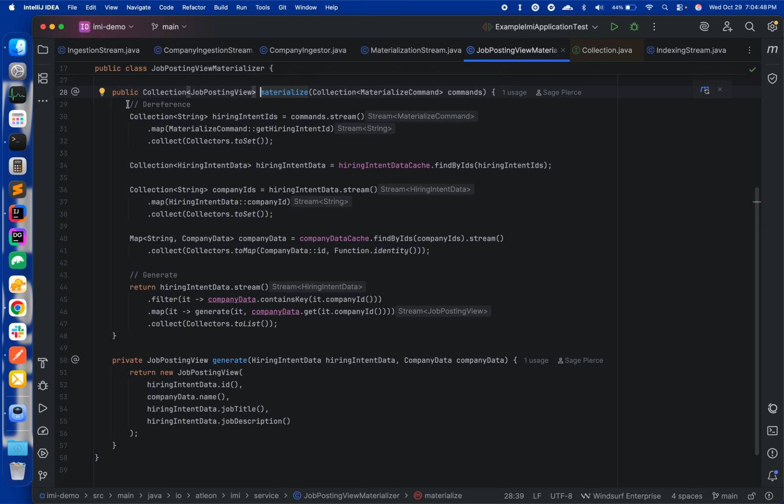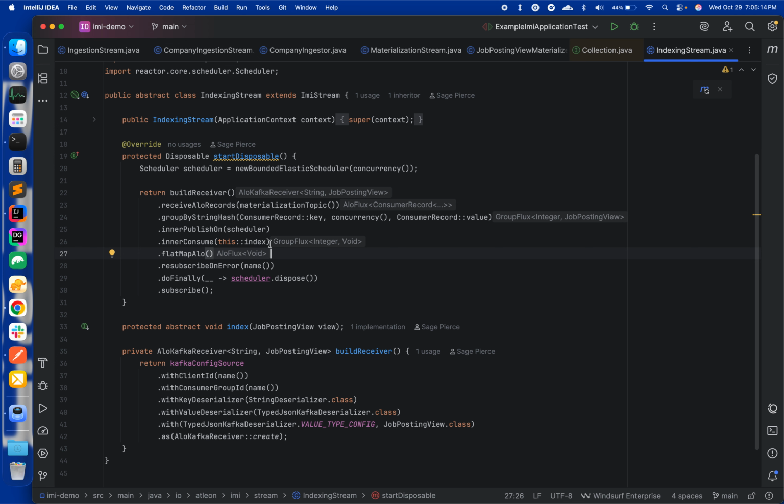We'll take a quick look at materialization. Materialization is broken up into two logical steps, the first of which is dereferencing the data that we care about. The materialization commands themselves reference the hiring intents. We get those hiring intents, and then look up all the company IDs we need for the company data we need to dereference, perform that dereferencing, and then generate the job post based on all of the data we have just aggregated.